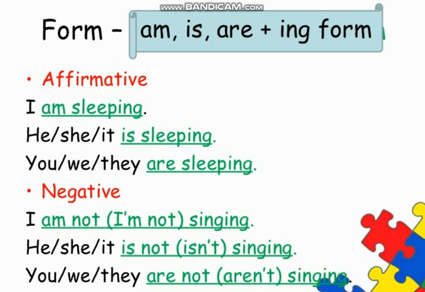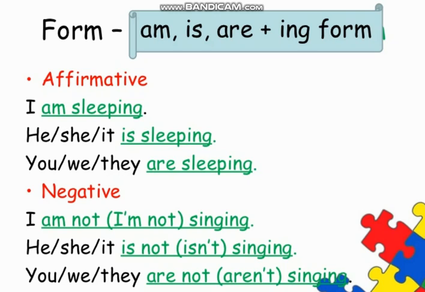Now here you can see the verb form, how present continuous tense can be formed, as the main focus is always on the helping verb and the verb. Here you can see is, am, are are the helping verbs. Only with I we use am, is is used with he, she, it, and are is used with you, we, they. For a singular noun we use is, while for a plural noun we use are. And the ing form is always used because it is a continuous tense, and actions are in progress, that's why the ing form is used. The ing form is also called the present participle.